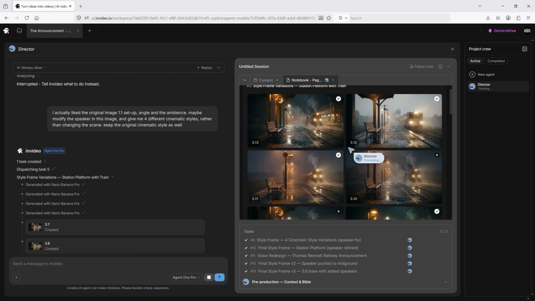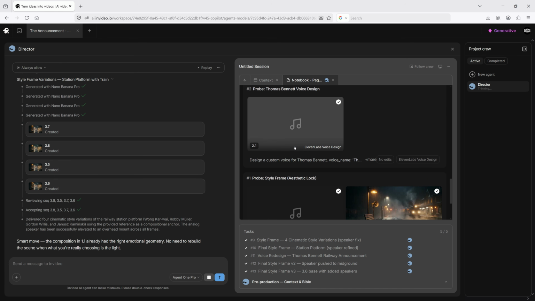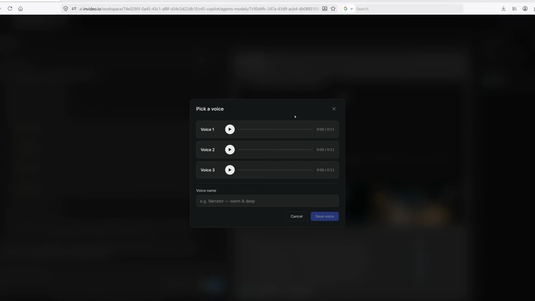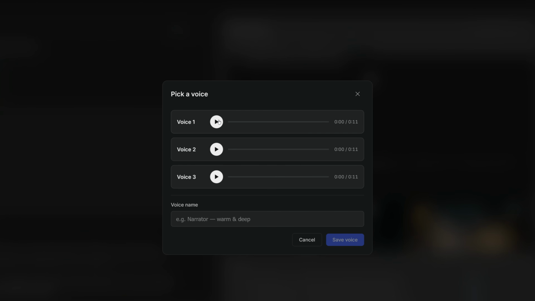While the station environment was being developed, Agent 1 also proposed multiple variations of Thomas's announcement voice.